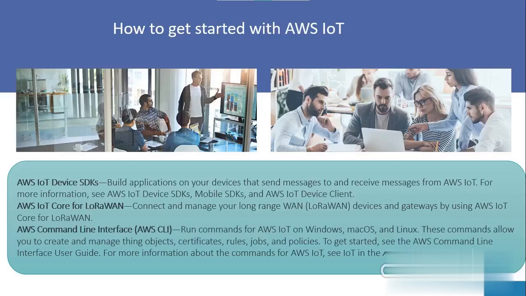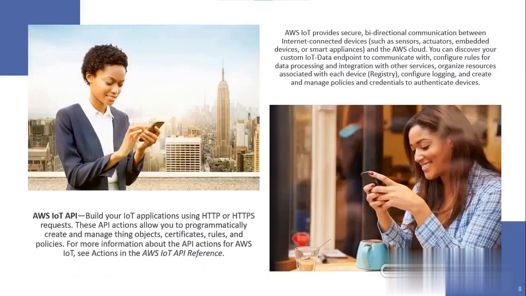AWS IoT Jobs is a service that allows you to define a set of jobs, remote operations that are sent to and executed on one or more devices connected to AWS IoT Core. For example, you can define a job that instructs a set of devices to download and install applications or firmware updates, reboot, rotate certificates, or perform remote troubleshooting operations.